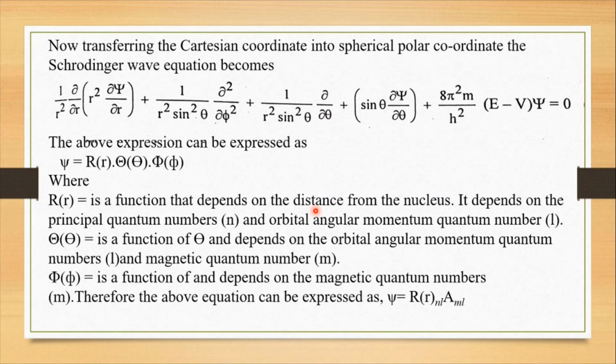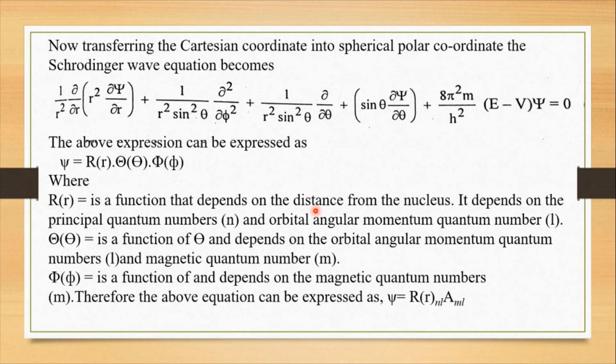It depends on the principal quantum number n and the orbital angular momentum quantum number, in the simplest way the azimuthal quantum number l.